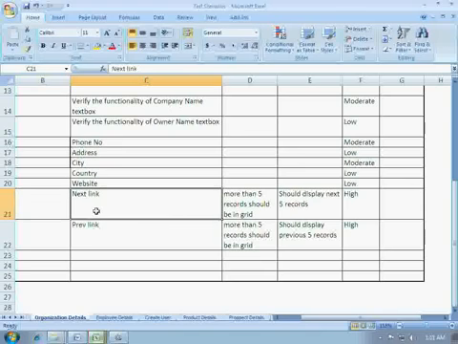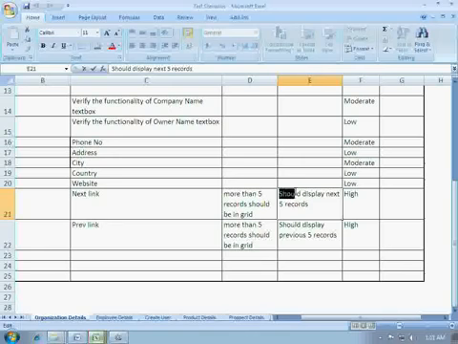The precondition to check that next link would be we should have more than 5 records, and the post condition should be what happens if we click on that next link. If you click on next, it should display the next 5 records. And the priority we have given this as high because it's a link. You can actually give it moderate, doesn't affect much.